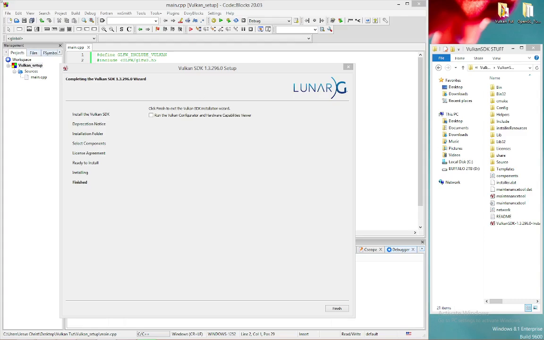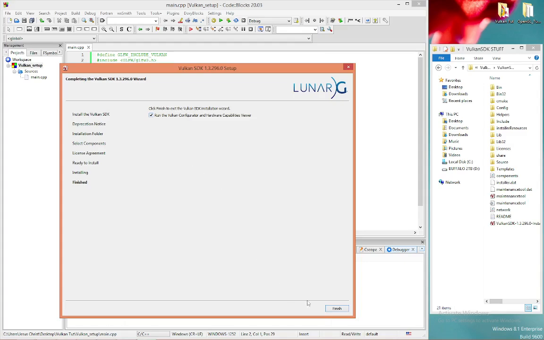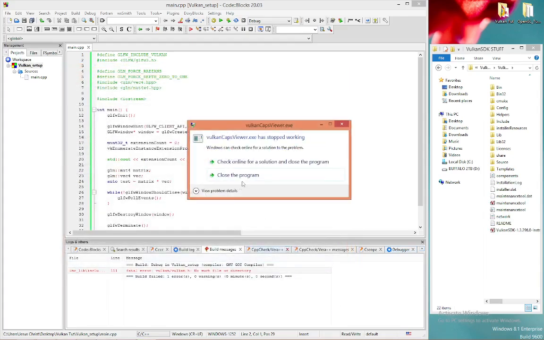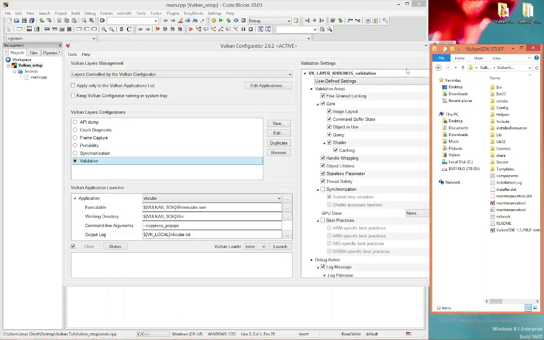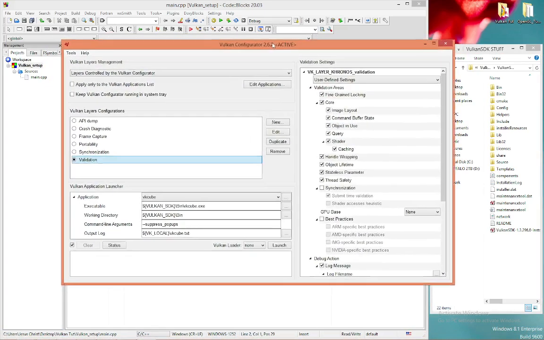Okay, now it's done. So what you want to do, you want to click the Vulkan. You don't want to run this right now, but I'll go ahead and run it and show you what it is. I don't know what to do with it because I haven't come across any information yet on what this is or what we need to be doing with it. So we'll go ahead and finish. We'll check that to see what it looks like, and we'll click finish. This window pops up. Close program. And this is what it is.